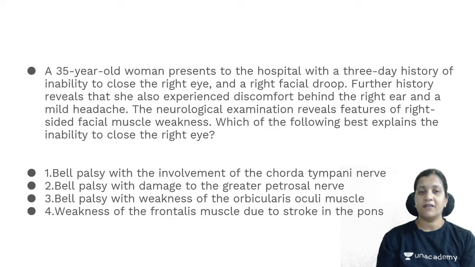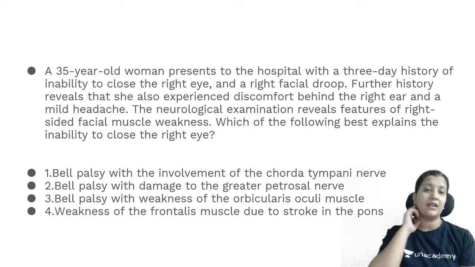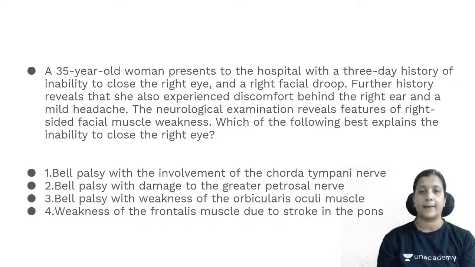A 35-year-old woman presents to the hospital with a 3-day history of inability to close the right eye and a right facial droop. Further history reveals that she also experienced discomfort behind the right ear and a mild headache. The neurological examination reveals features of right-sided facial muscle weakness. Which of the following best explains the inability to close the right eye?